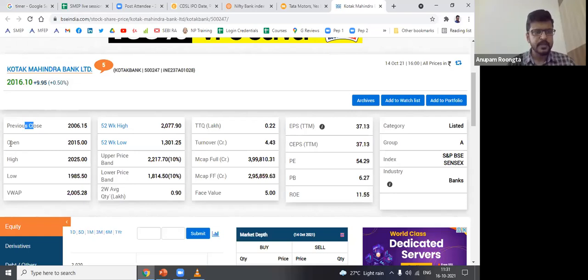Right. Now it closed at 2006.15, but it opened at 2015 on Thursday. So on Wednesday, this share closed at 2006.15. On Thursday morning, it opened at 2015. Why is this difference? Tell me in the chat box. Why is this different? It should be the same, right? It closed at a certain price. Next day morning, it should open at the same price. Why is this difference there?